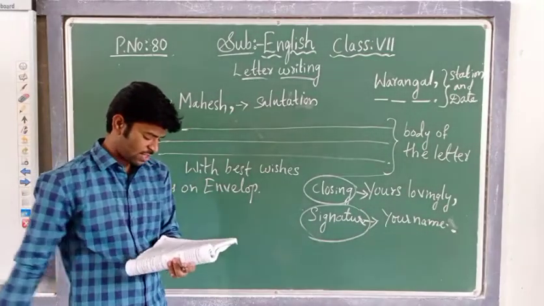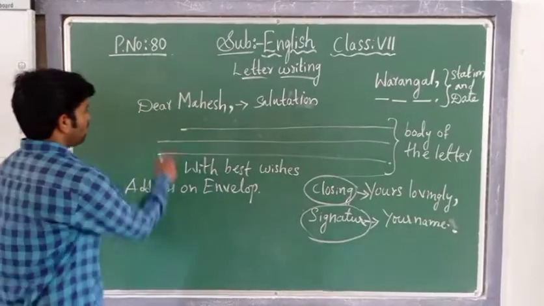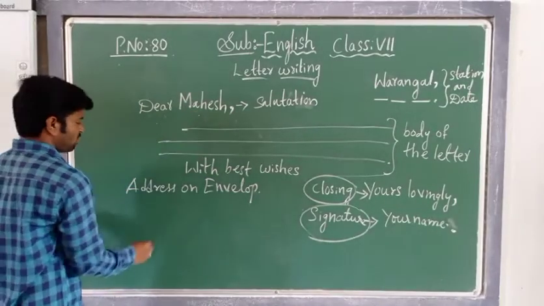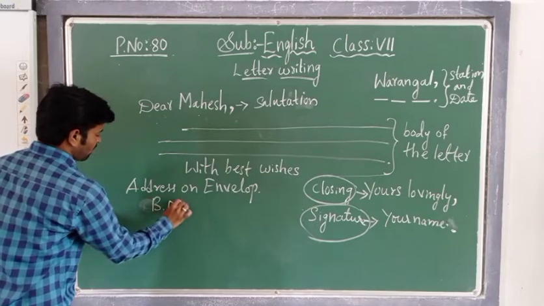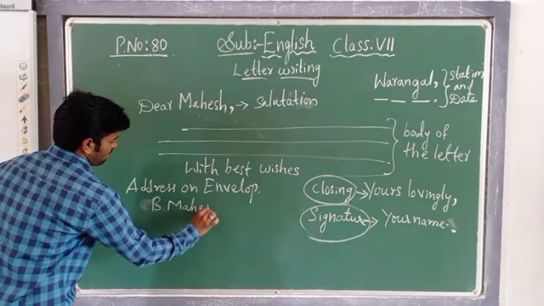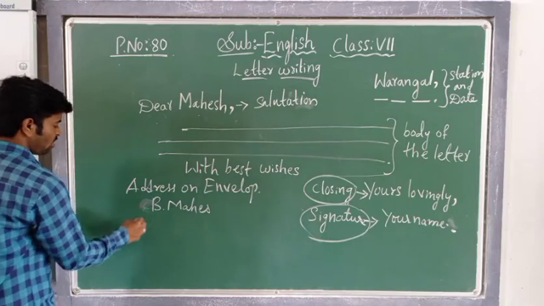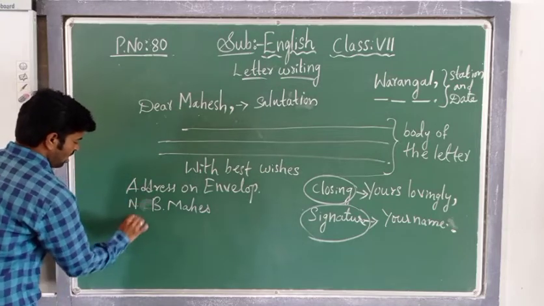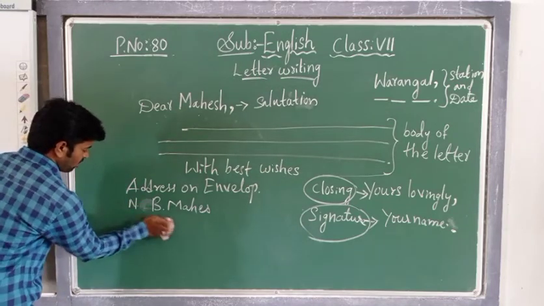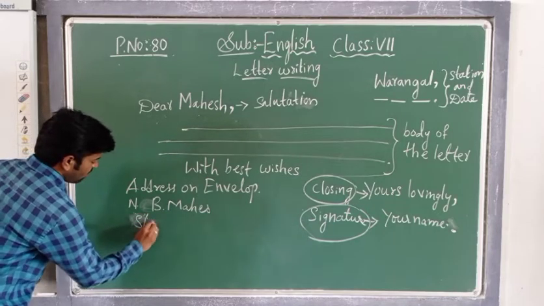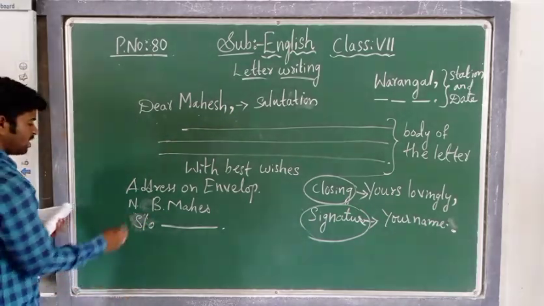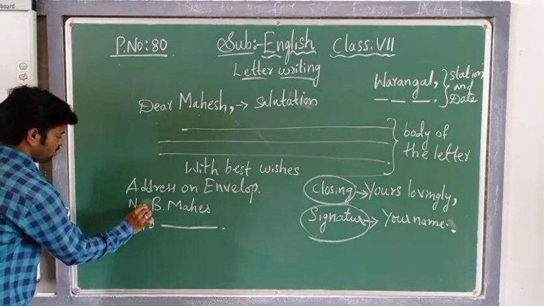How is your address written? Suppose you are writing to Mahesh. Dear Mahesh, you wrote, no? Mahesh, with some initial, B Mahesh or something. Now the name you have written. Then son of, the father's name.